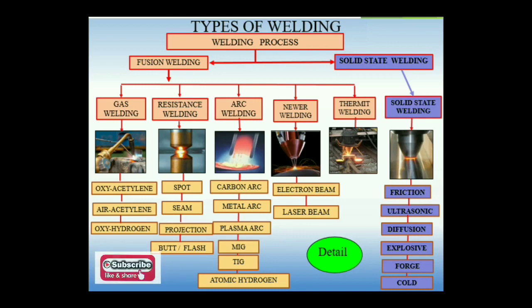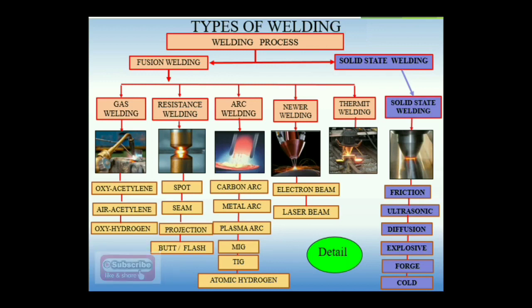Fourth is the beam welding process, or you can say utilization of electrons, the high kinetic energy of electrons, and laser beams, which are spotted onto the materials and the metal joining process is carried out. And the last one, thermit welding process. Once again that is also a category of fusion welding. Generally that is applicable to joining of rail tracks.